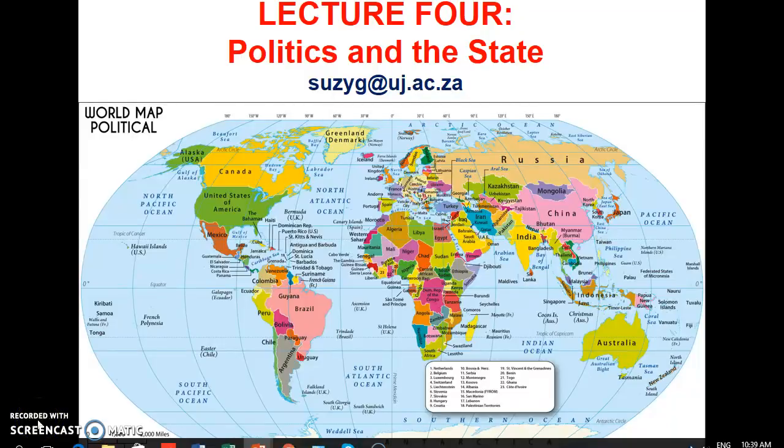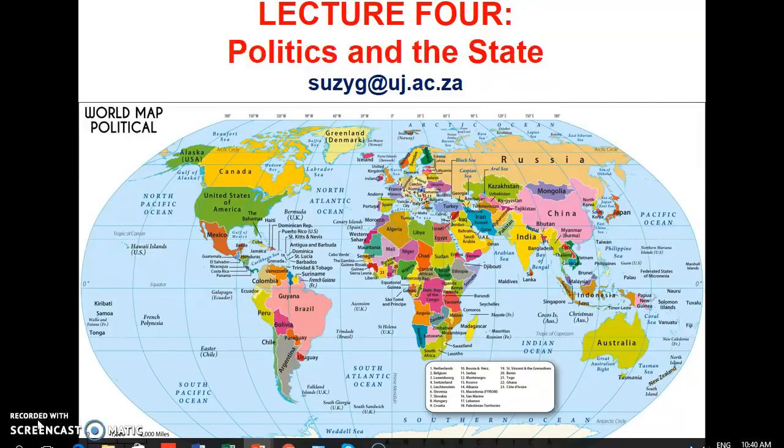Hello, Politics 1A. This is Professor Graham speaking, and this is the exam scope for the 2018 Politics 1A June exam on the 4th of June at 8:30 till 10:30 in the morning. The venues will be confirmed on your portals, so you can check closer to the time where the exam will take place at ABK and Soweto campuses simultaneously.